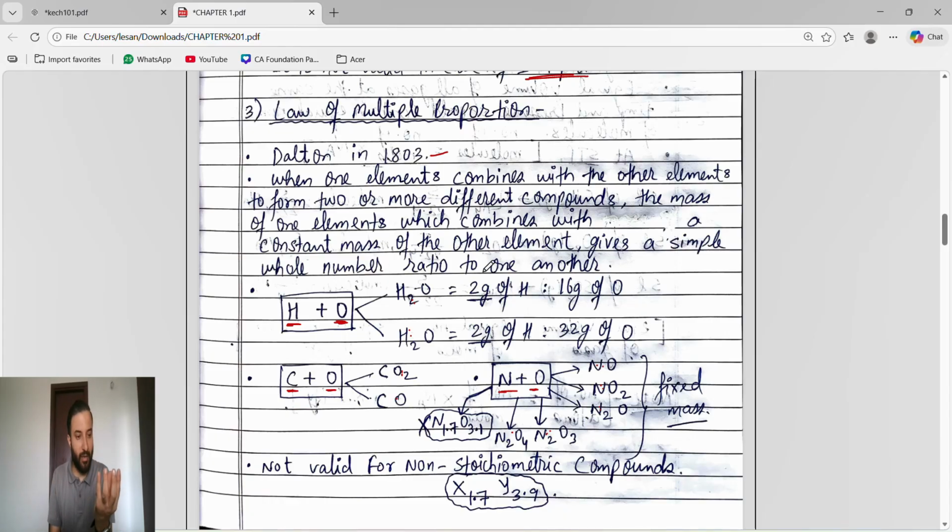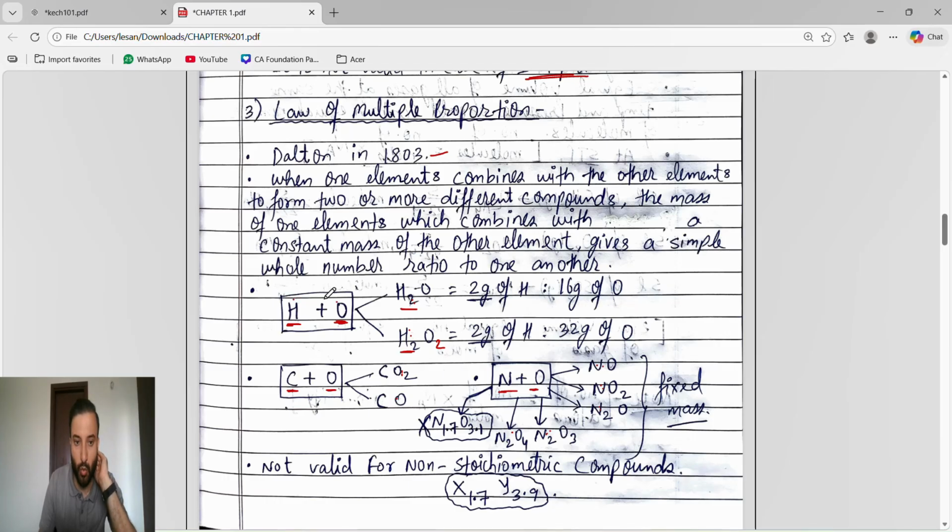We fix the mass of one element and the other element's mass keeps on changing, like H2 plus O2, where we get H2O, water, or we get H2O2, hydrogen peroxide.